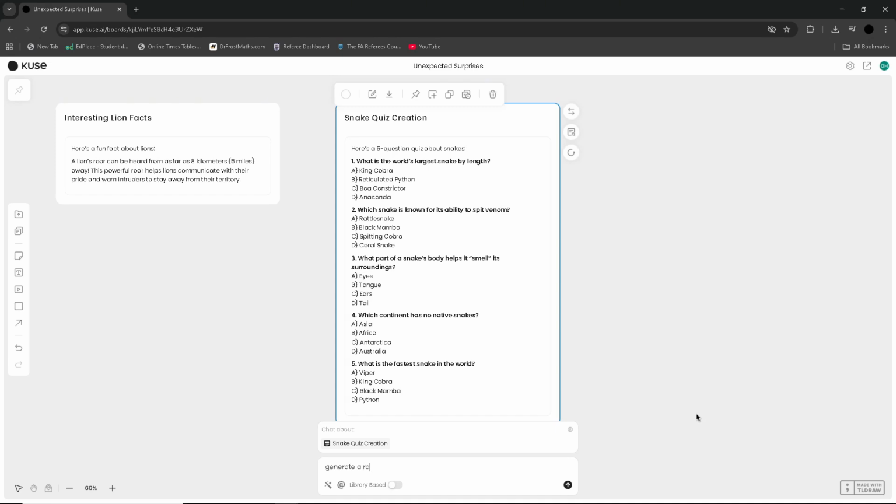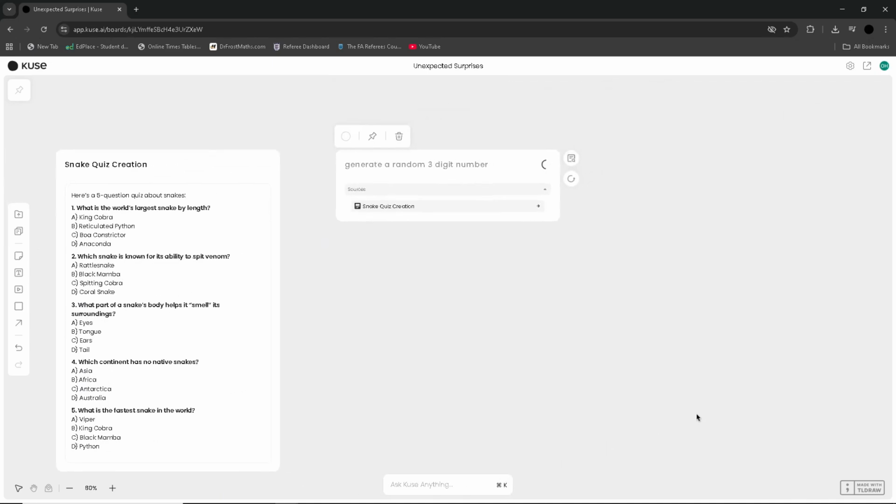Kuse AI competes with other AI-powered productivity and automation tools such as Jasper AI, Notion AI, and even more specialized solutions such as ChatGPT plugins, Zapier integrations, and more. Compared to these platforms, Kuse AI differentiates itself by focusing on versatility and balance, offering enough functionality for diverse industries without overwhelming users with overly complex features. Jasper AI, for example, excels in content generation, but lacks the broader workflow automation that Kuse AI provides.